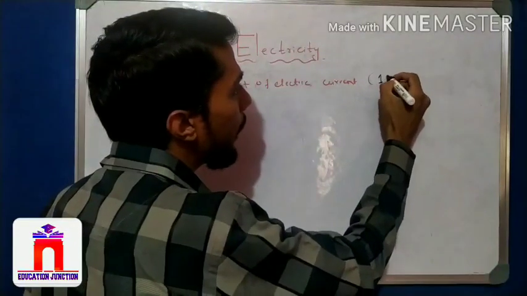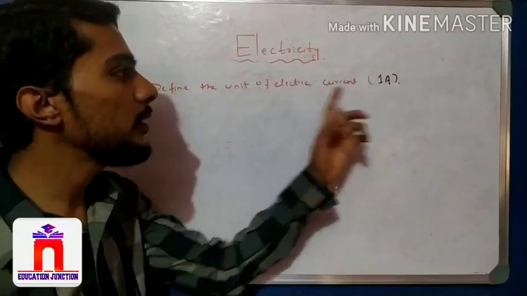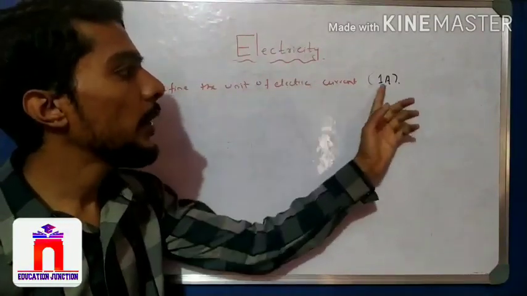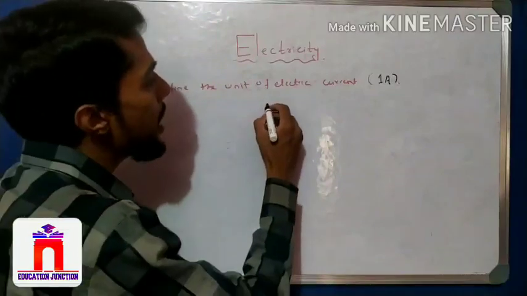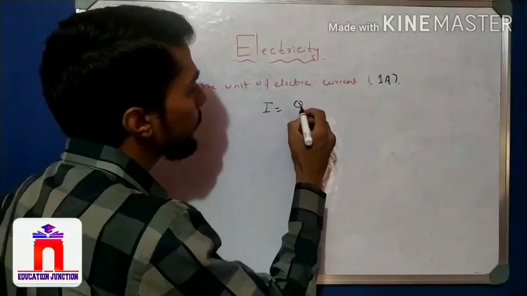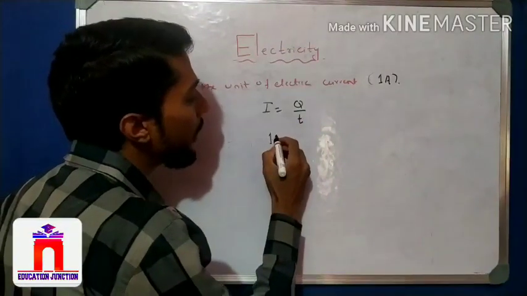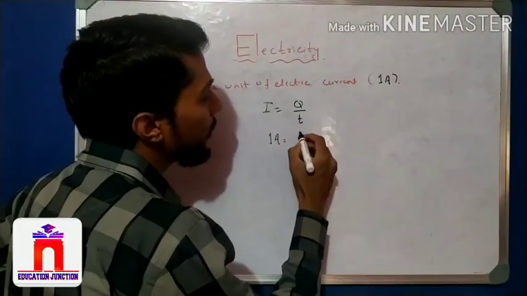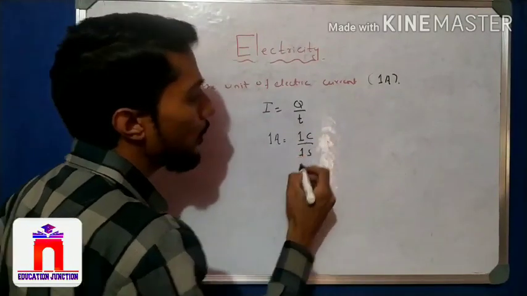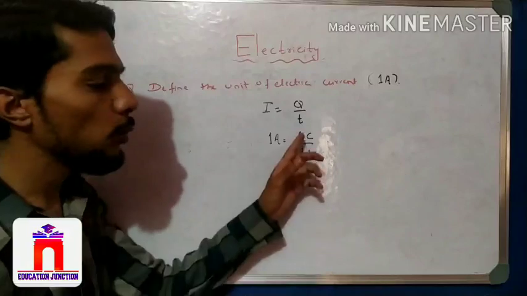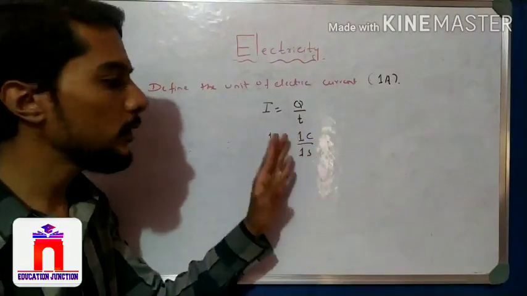What is the meaning of 1 ampere? The unit of electric current is the ampere. So what is meant by 1 ampere of current? We know that I is equal to Q by T. It is 1 ampere when the charge is 1 coulomb and the time is 1 second. So 1 by 1 we get 1.